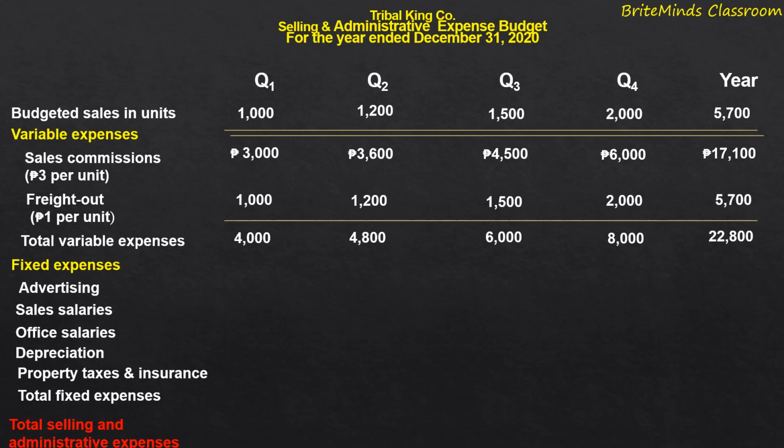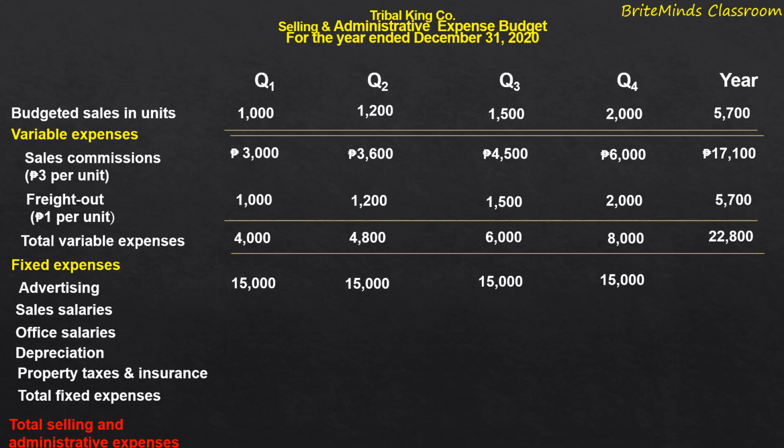For our fixed expenses, for the advertising expense, we had a budget for quarter 1 of 15,000 pesos, and the advertising expense remained constant for the 4 quarters. So quarter 2 the same, 15,000 pesos, third quarter 15,000 pesos, and fourth quarter 15,000 pesos.